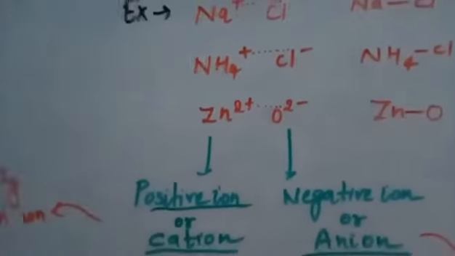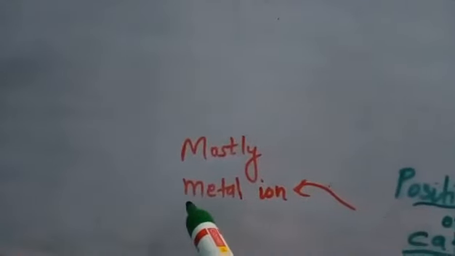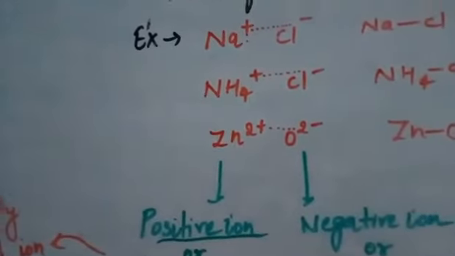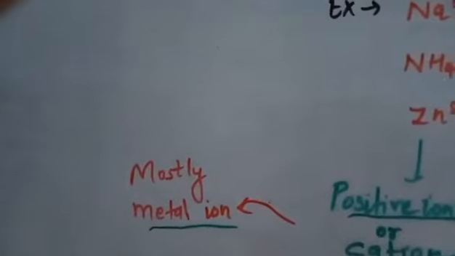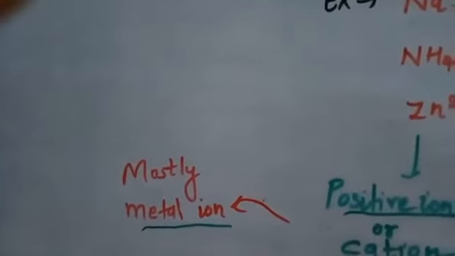One more thing you should know is that most of the time cations are metal ions. You can see here zinc is a metal and sodium is also a metal. Not always, but most of the cations or positive ions are metal ions, because most metals carry positive charges.